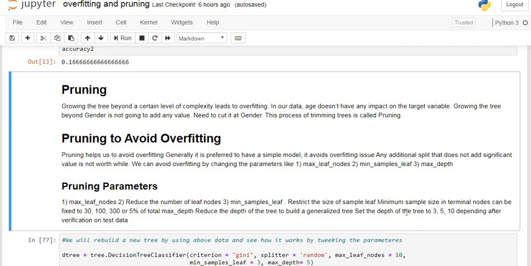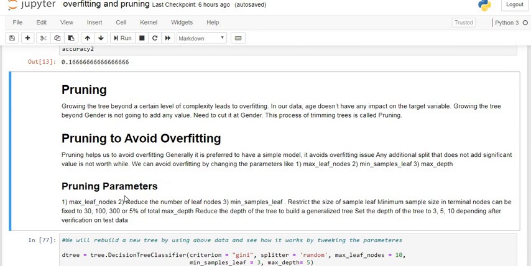So these are the parameters we use for applying the pruning method. We can avoid overfitting by changing some parameters. These parameters are maximum leaf nodes, minimum sample leaf, and maximum depth of the decision tree. By setting these parameters to particular values, we get better accuracy of our model.